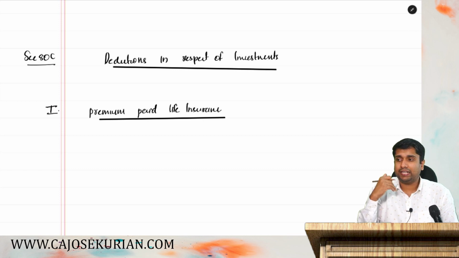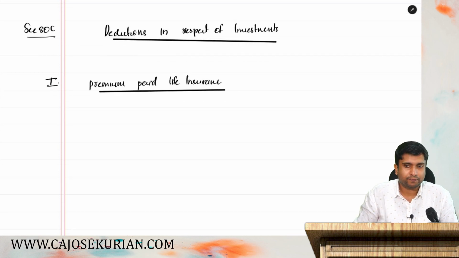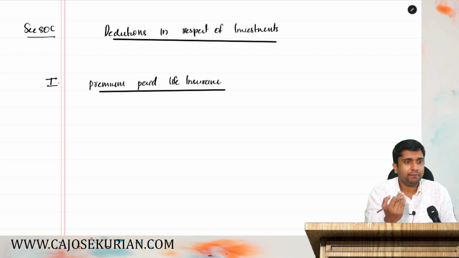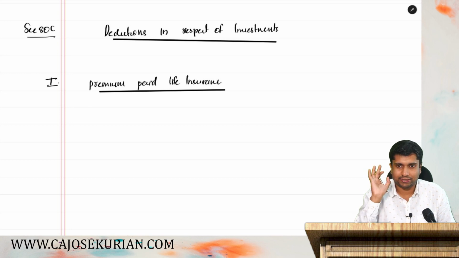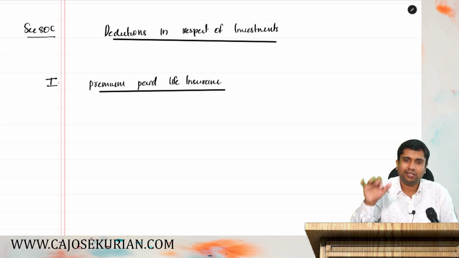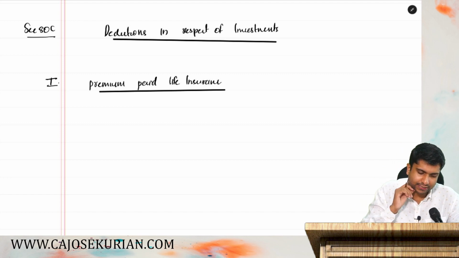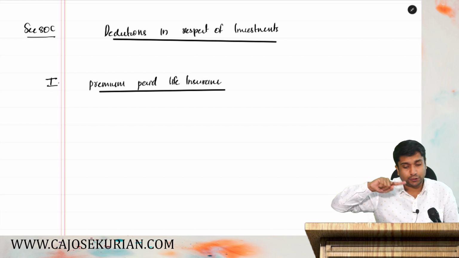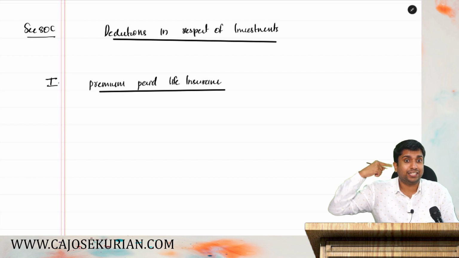So when you take an insurance, you must pay the premium. Yes or no? That premium is allowable as a deduction from your income under the Income Tax Act. You can claim it as a general deduction, not under any head. It is a common deduction. Now, a person can take life insurance for his own life, his spouse's life, and his children's life.